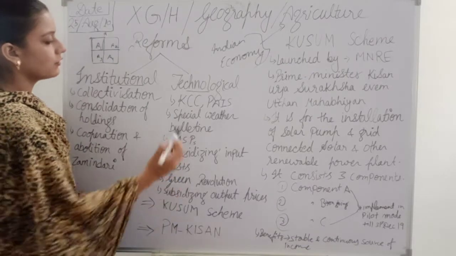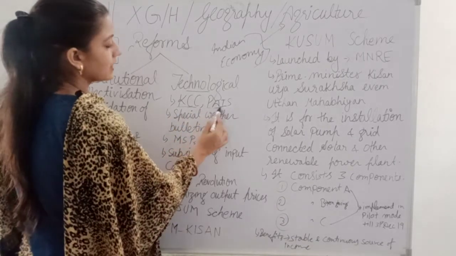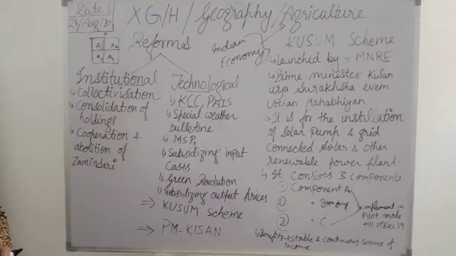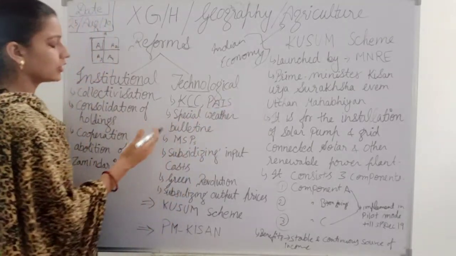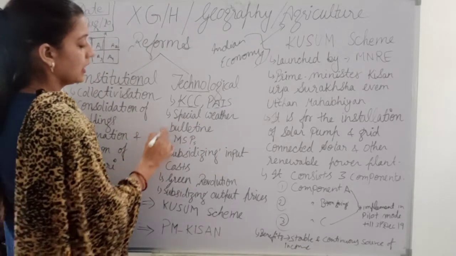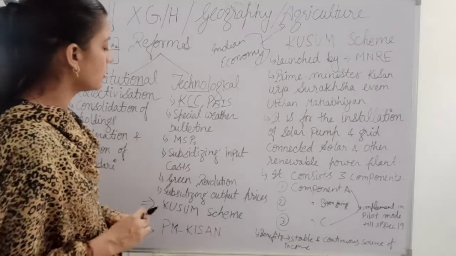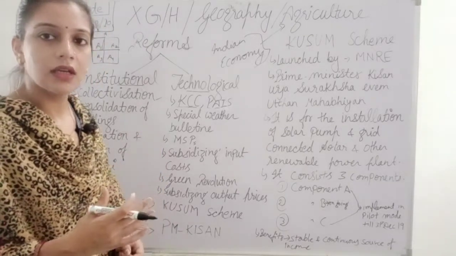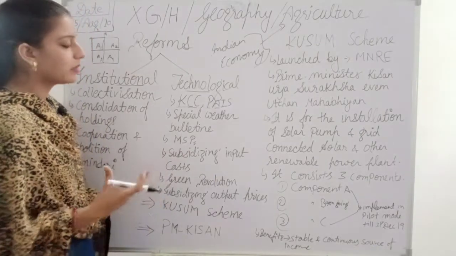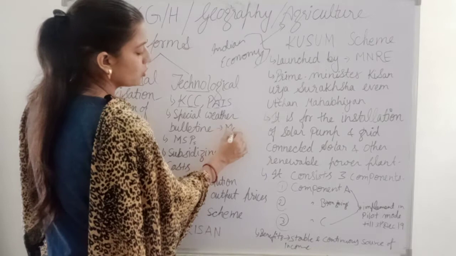In this, first is KCC, that is Kisan Credit Card, which is a personal accident insurance scheme, also for the farmers of India. Then we have the special weather bulletin. Though we have irrigation methods, Indian agriculture is still dependent on the monsoon.